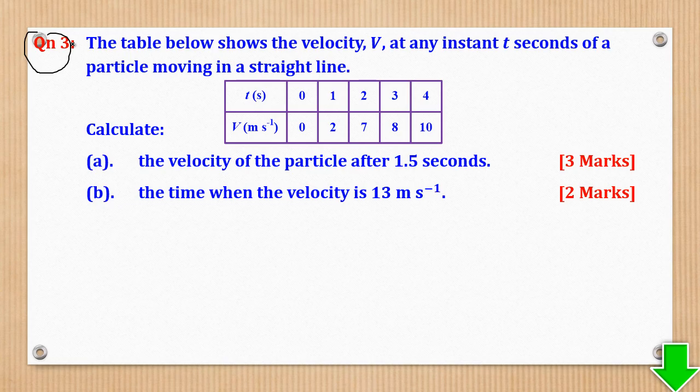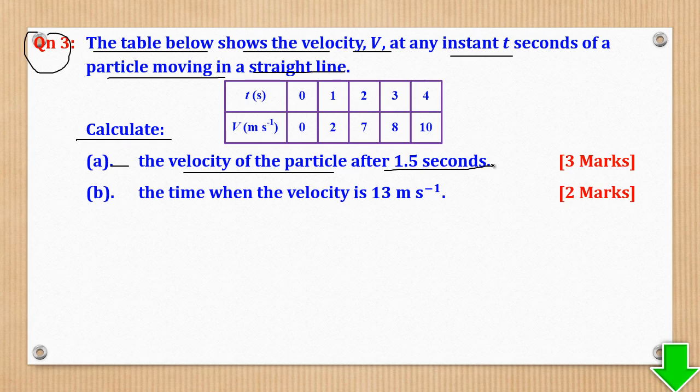Then question 3 is from the section of numerical methods, and in particular linear interpolation and extrapolation. It says the table below shows the velocity v at an instant t seconds of a particle moving in a straight line. Calculate, part A, the velocity of the particle after 1.5 seconds. Part B, the time when the velocity is 13 meters per second.